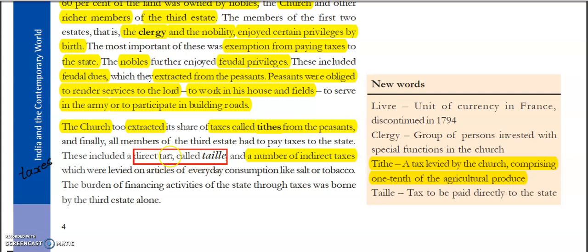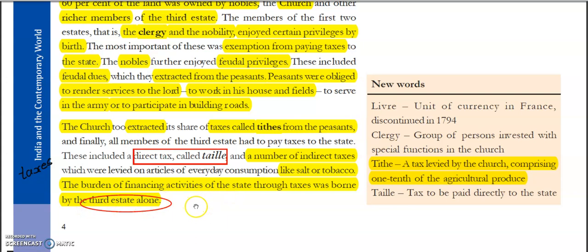And apart from this direct tax, there were a number of indirect taxes also, which were levied on the articles of everyday consumption. मतलब जो रोज की जो चीजें होती थी like salt and tobacco, उस पे भी उनको टैक्स पे करना पड़ता था. किसको? थर्ड एस्टेट को. And the burden of the financing activities of the state through tax was borne by the third estate alone. और ये सारी चीजें सिर्फ थर्ड एस्टेट ही पे करती थी.